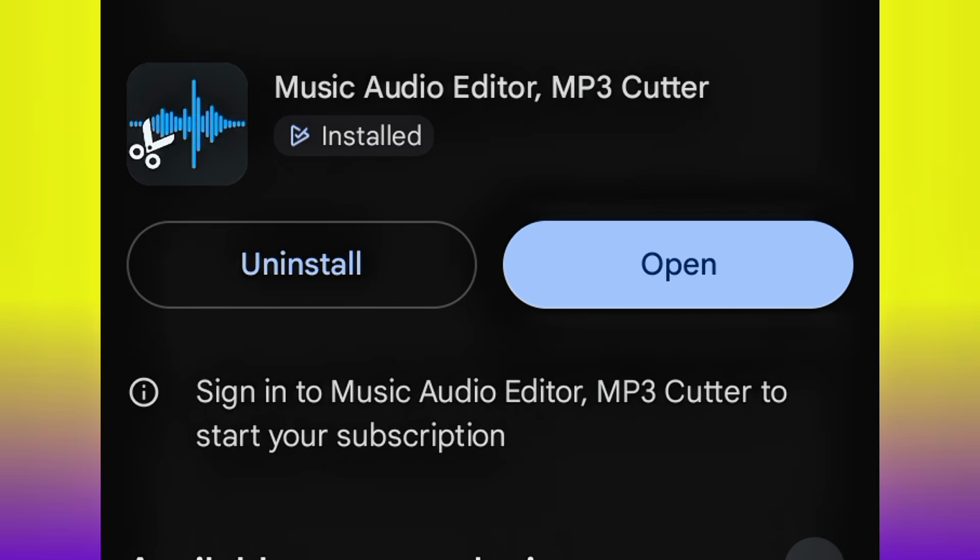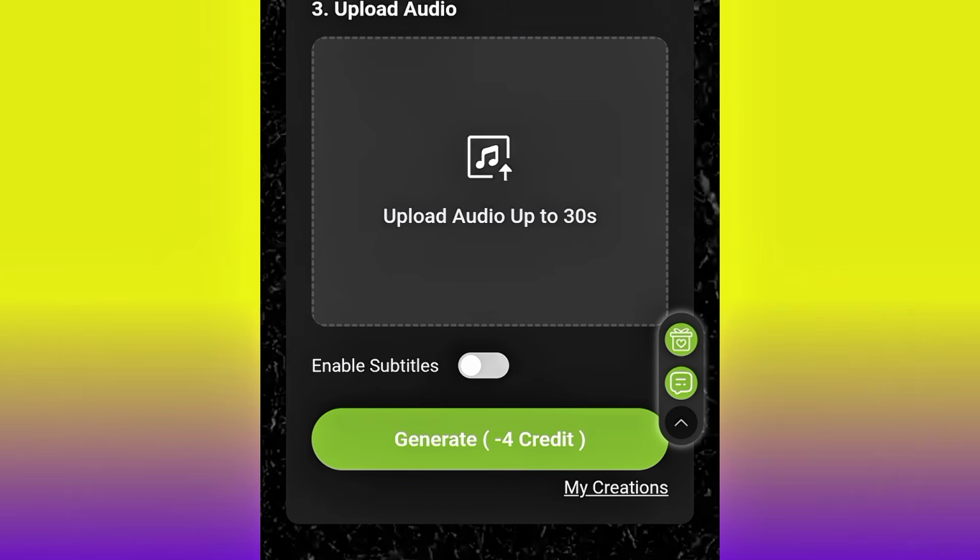If the music that is generated or you have is longer than 30 seconds, which is definitely going to be longer than 30 seconds, you just have to go ahead and use this particular application to cut it. Just trim it to 30 seconds. So that is what I did. Now I've cut my audio using the same application that I just showed you. So all I need to do now is to go ahead and bring in the 30-second audio that I just cut.